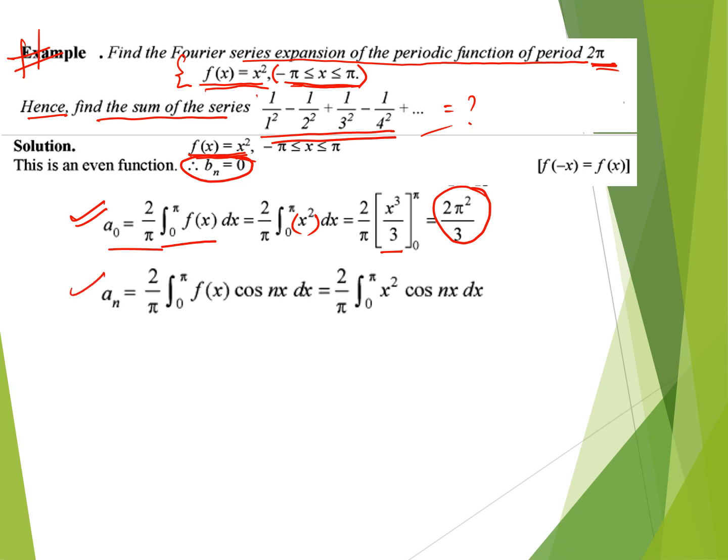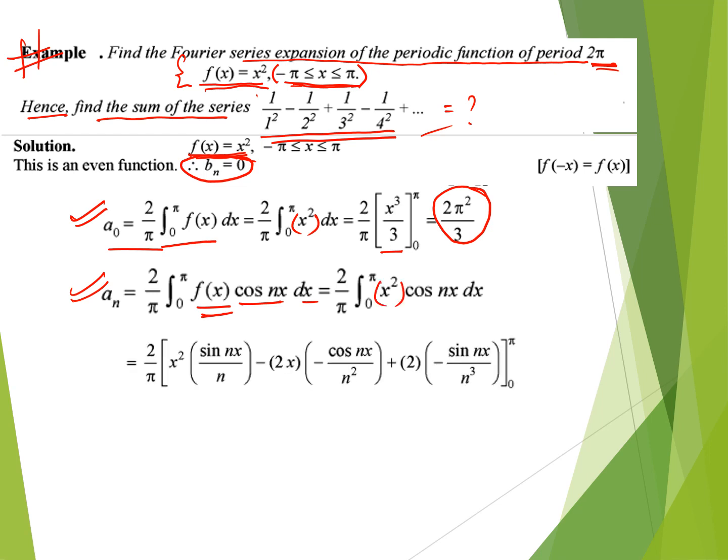Now the value of an is 2 upon pi, integration limit 0 to pi, f(x) cos nx dx. Substituting the value of f(x), that is x square cos nx dx, and integrating it. First, x square stays the same.